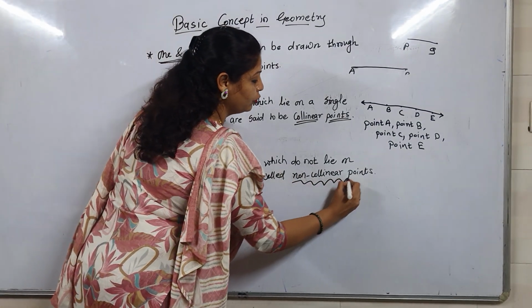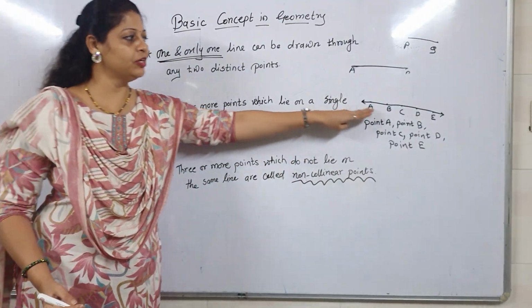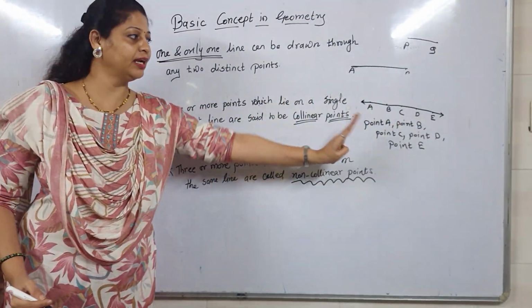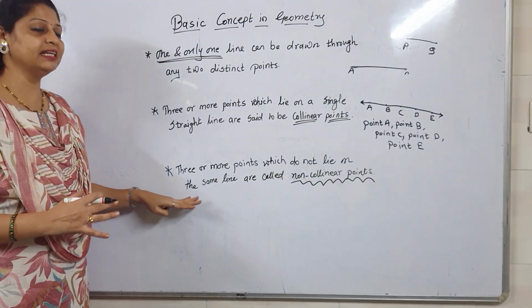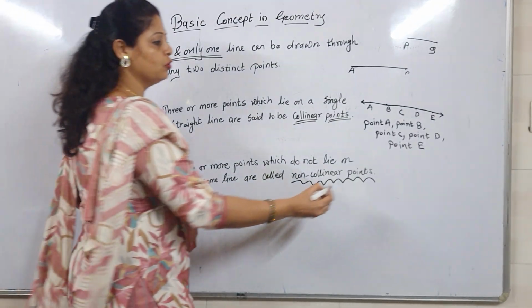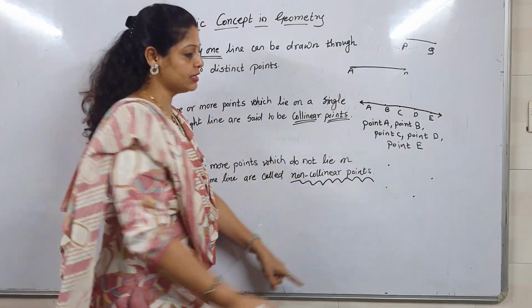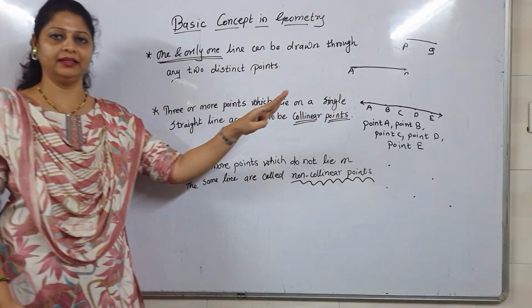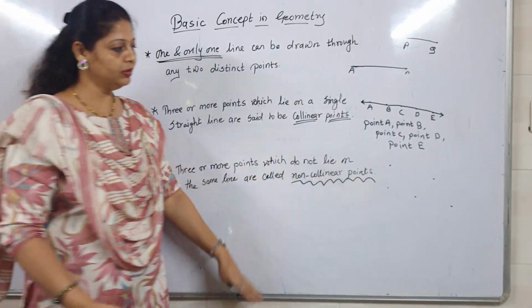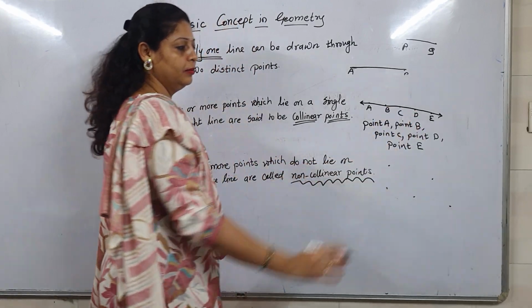Now what is meant by non-collinear points? Collinear points are all the points in a single straight line, and non-collinear points are those not in a single same line. For example, those we observe in a zigzag way. See, 3 or more points are drawn here, but those are not in a single straight line. So therefore these points are not called collinear points.